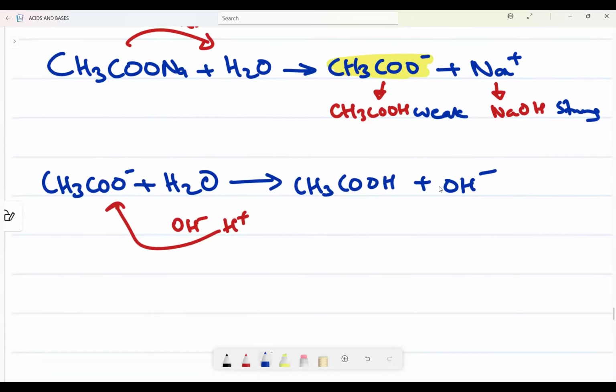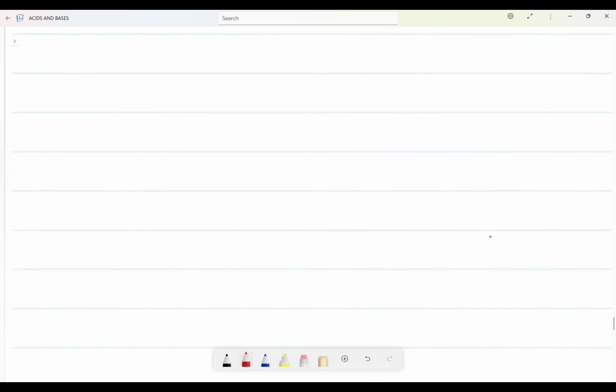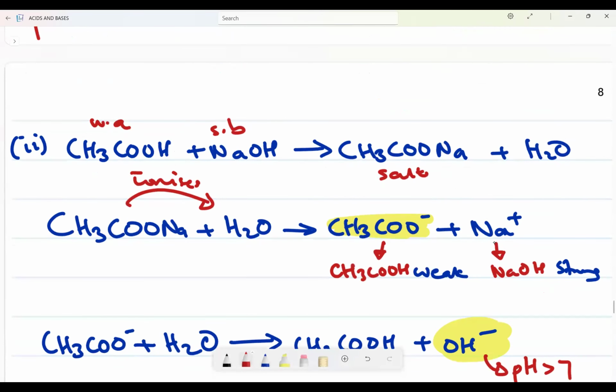Now, the formation of OH minus tells me that this solution is basic. Therefore the pH should be greater than 7, because there is a formation of OH minus there. I repeat, this reaction you will be given in the exam.